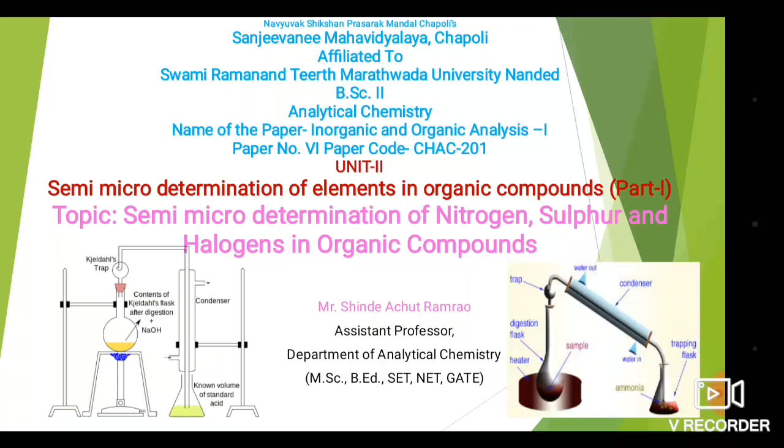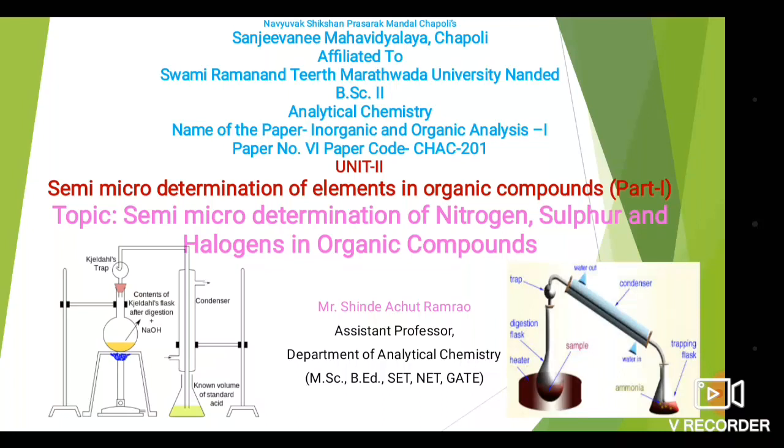Today we are going to learn about the second unit of paper number 6, that is inorganic analysis of BSc second year class, and the title of the unit is semi-micro determination of elements in organic compounds. In this we are going to learn about the semi-micro determination of nitrogen, sulfur and halogen in organic compounds.